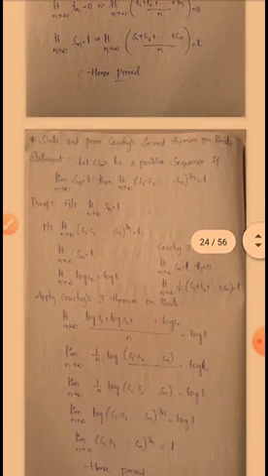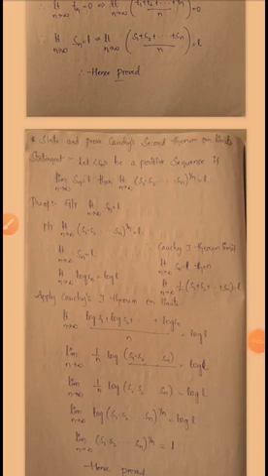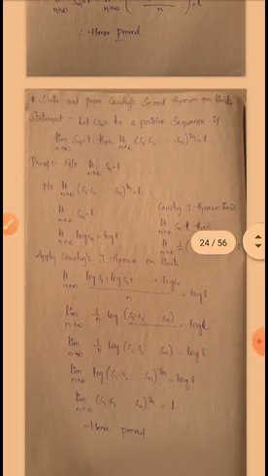Now we have to state and prove Cauchy's second theorem on limits. Statement: Let the sequence Sn be a positive sequence. If limit n tends to infinity Sn is equal to L, then limit n tends to infinity (S1 into S2 into up to so on into Sn) to the power of 1 by n is equal to L. This is the Cauchy's second theorem on limits. Here the given sequence Sn is a positive sequence and limit n tends to infinity Sn is equal to L. We have to show that limit n tends to infinity (S1 into S2 into up to so on into Sn) to the power of 1 by n is equal to L.